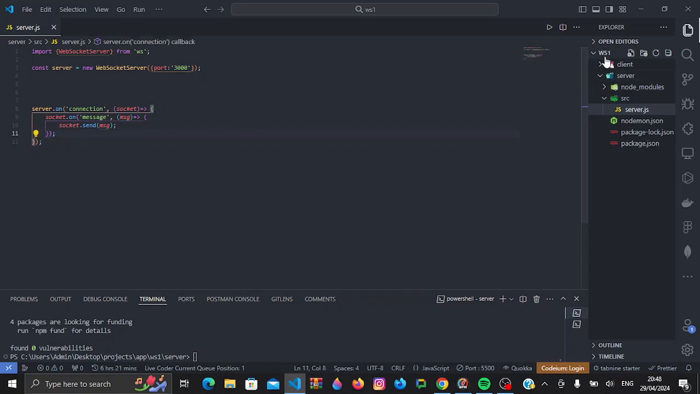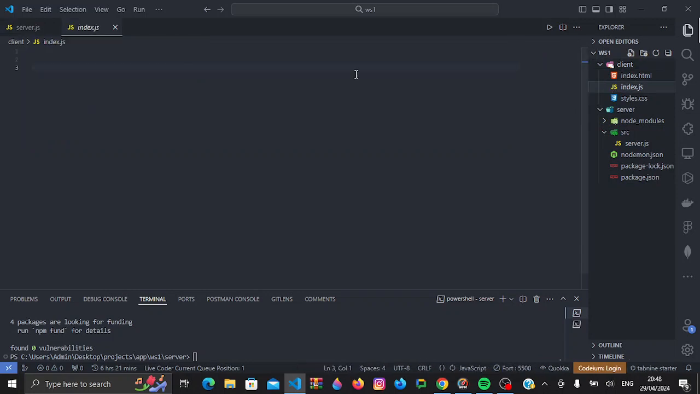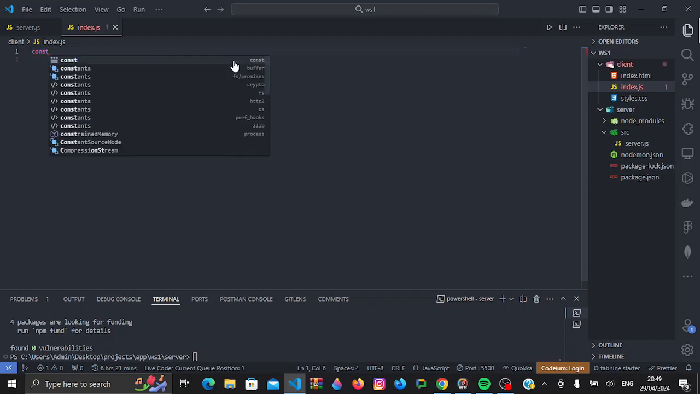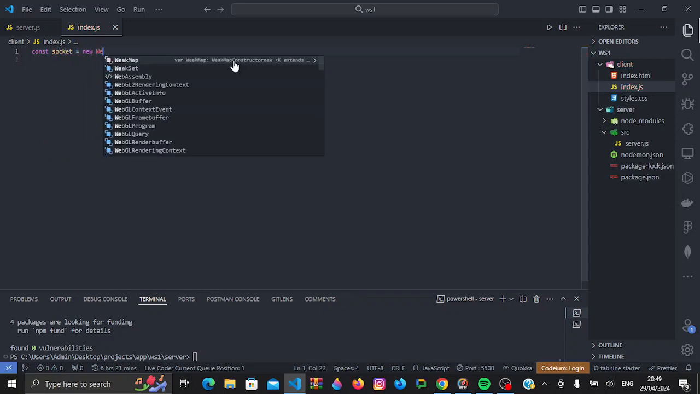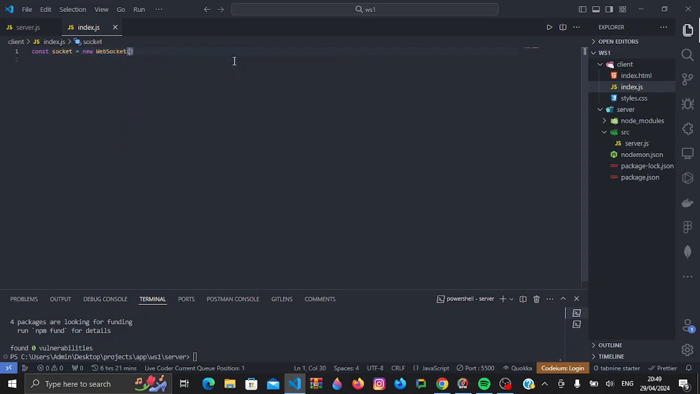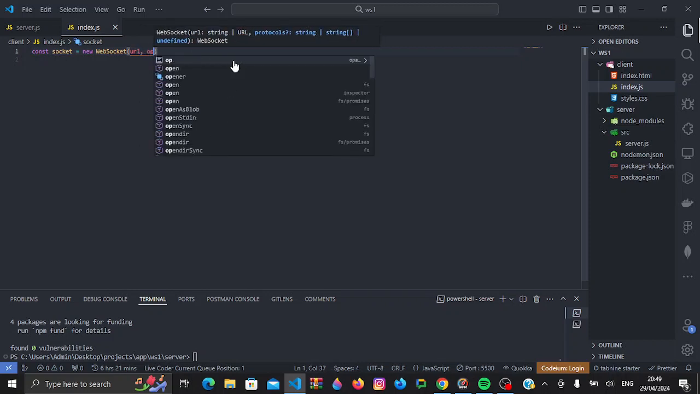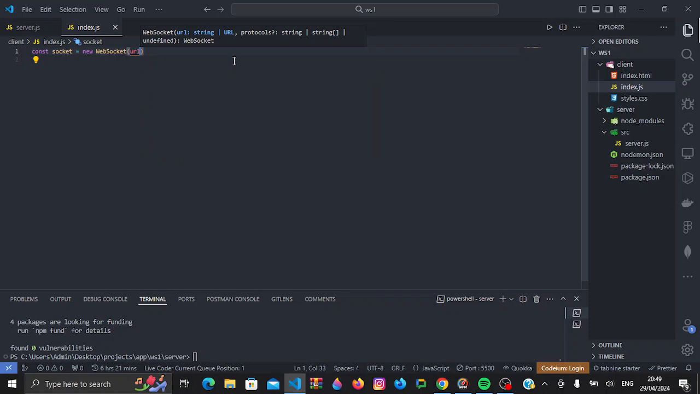So next I'll come to our client, and using our WebSocket API, create a new socket and connect to our server. So I'll do const, let's call it socket, new WebSocket. Now this one takes in two parameters. The first is the URL. The second is the options, and these options actually contain the protocols, but we won't go into that.